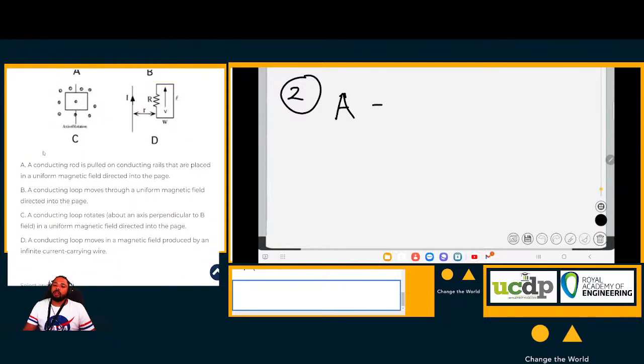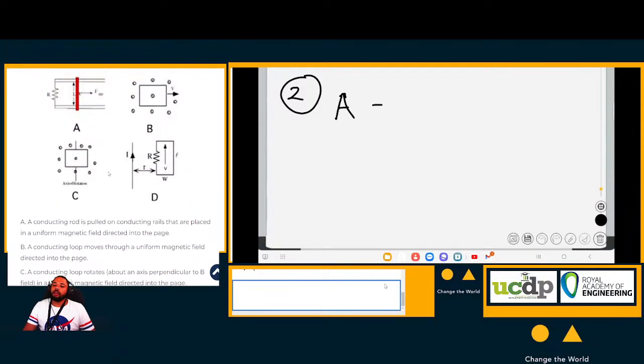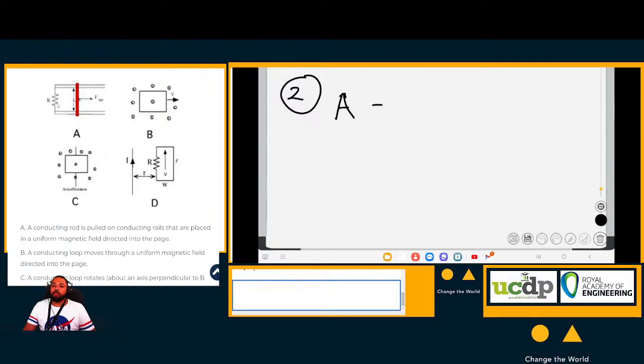A is a conducting rod is pulled on conducting rails. So this circuit is completed with this conducting rod, which is being slid along these conducting rails. Okay, and they are placed in a uniform magnetic field directed into the page.